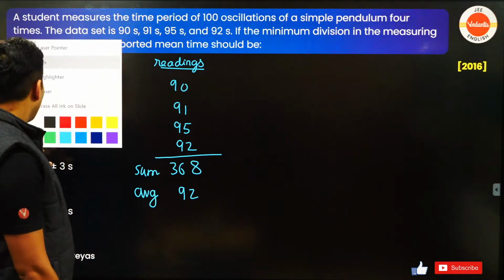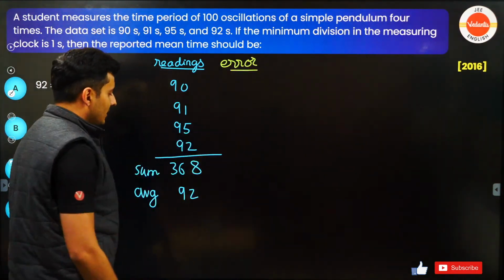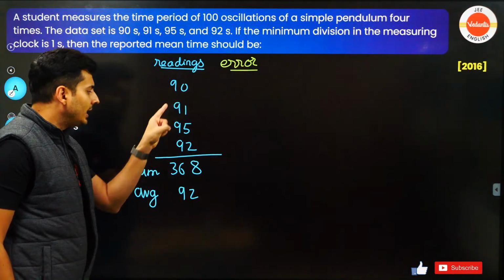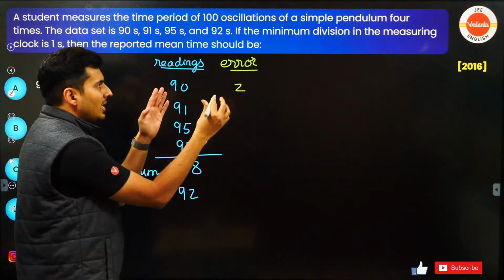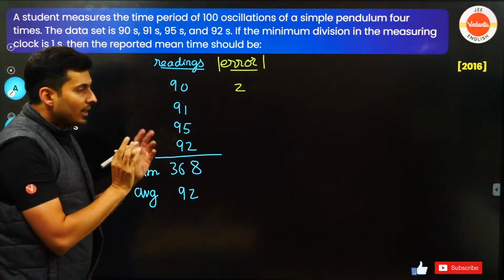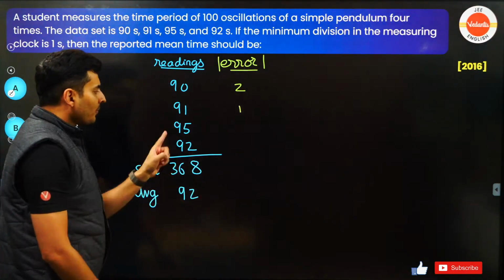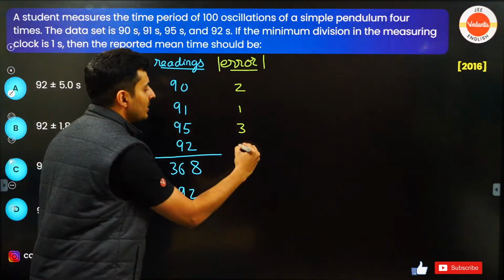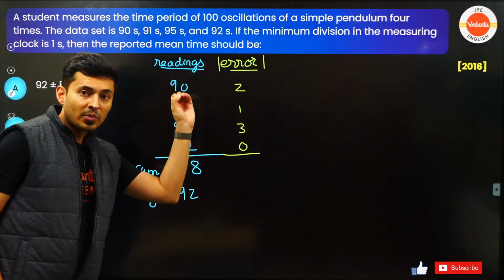Very good. Now what is the error? The error which is found in each case. So 92 is the average, most predicted value. 90 and 92, the difference is 2. Just take the modulus of the error. 91 and 92, how much is the difference? 1. 95 and 92, how much is the difference? 3. 92 and 92, how much is the difference? 0, right?